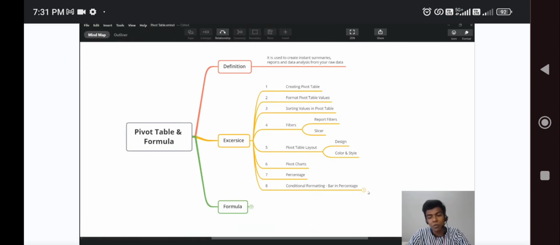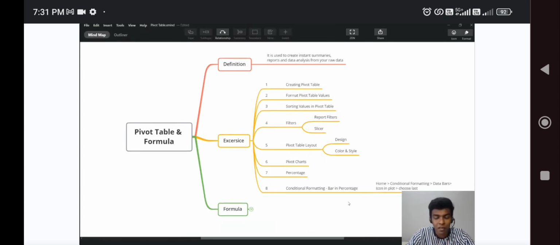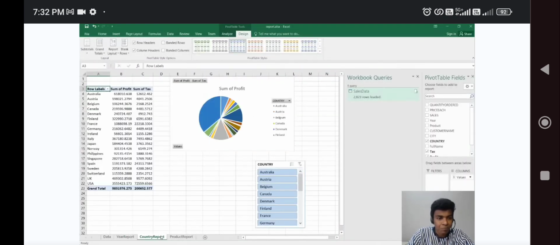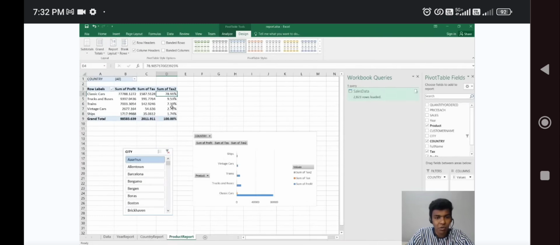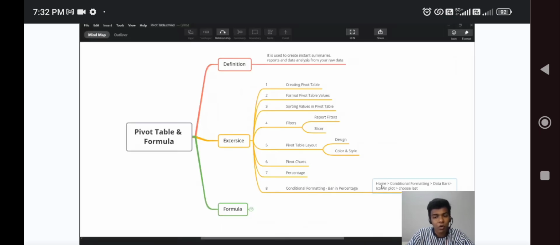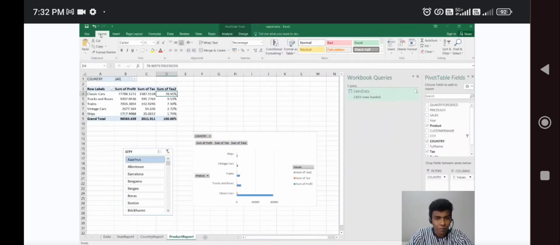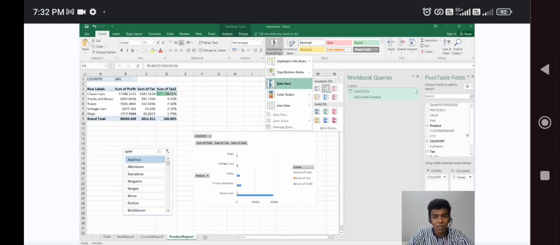So for example, guys, if you want to do another kind of display for a percentage, here we have this data, right? For that we need to go for conditional formatting. For example, once you have clicked on it, you go to the Home option. On Home, choose Conditional Formatting and Data Bars. You can choose any solid color.